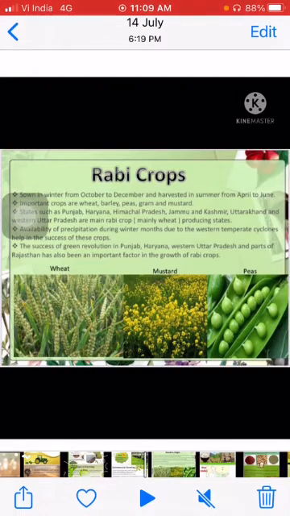Now one more thing we can add, that is the success of the green revolution in Punjab, Haryana, West Bengal, Uttar Pradesh, and parts of Rajasthan has also been an important factor for growing the Rabi crop. I have told you earlier only. These are the pictures of some of the Rabi crops. These are peas, mustards and wheat.